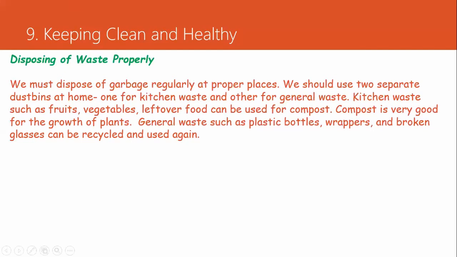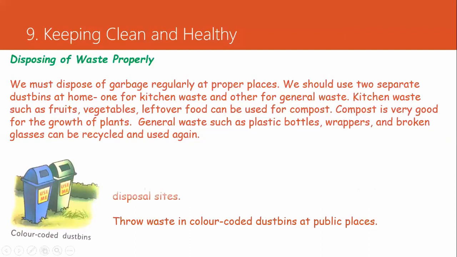Vegetable peels or leftover food can be used as compost. Compost helps the plant to grow. General waste such as plastic bottles, wrappers, and broken glass can be recycled and used again, so we should throw them in a separate dustbin.